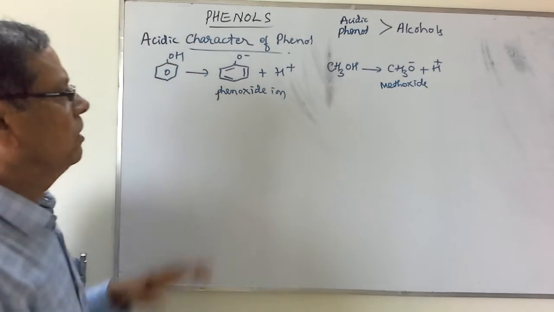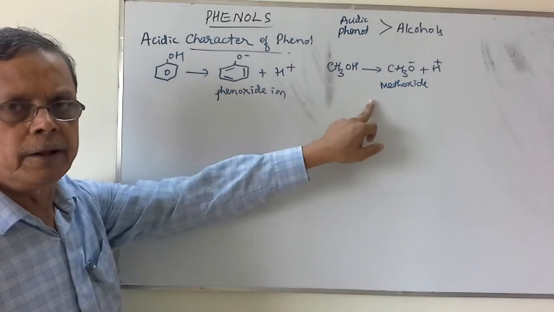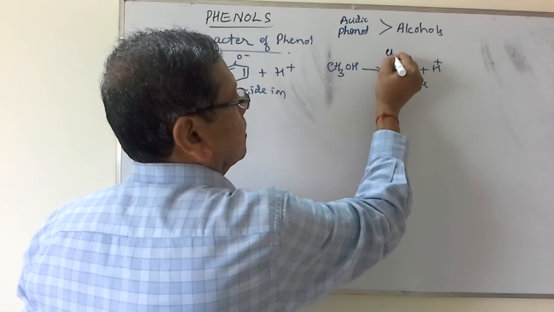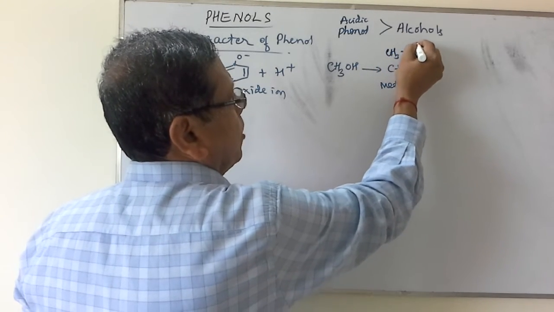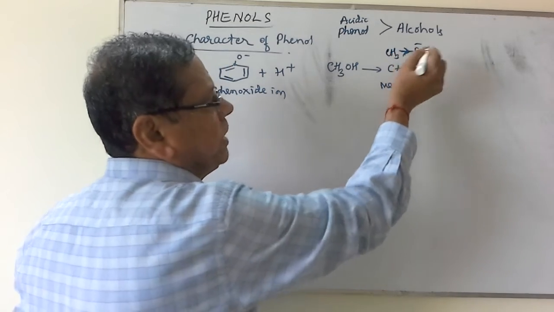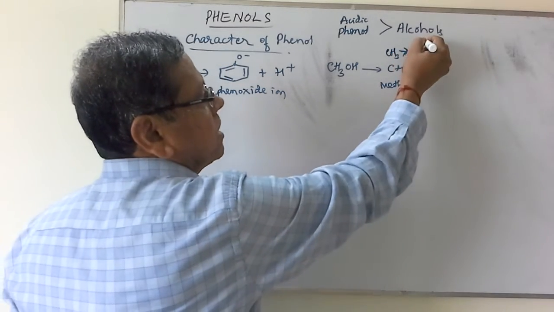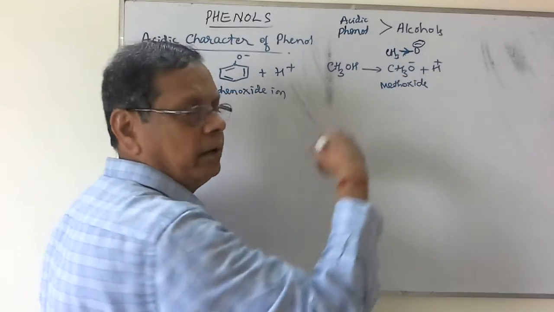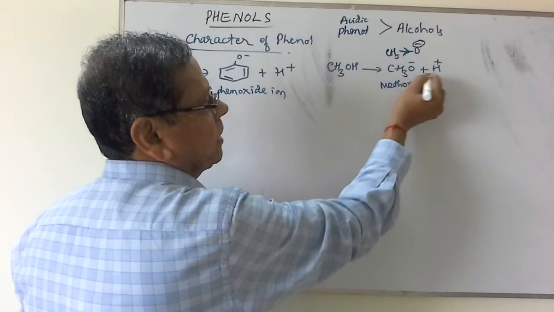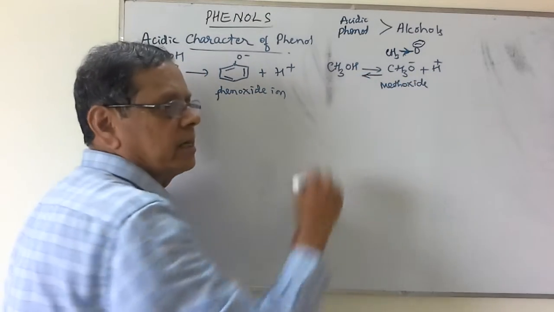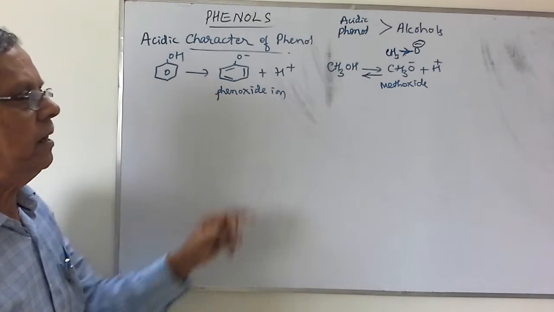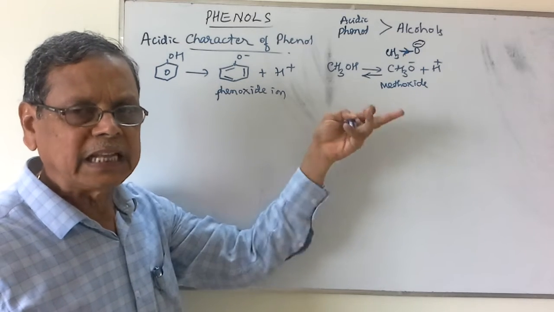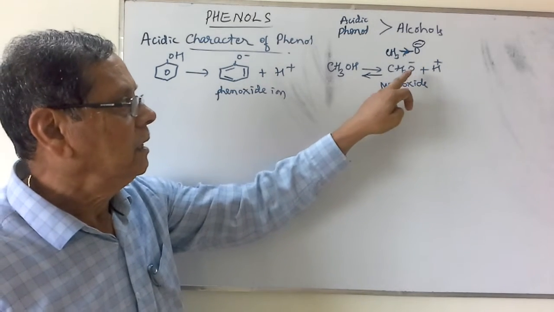When we compare this phenolic group as well as an alkyl group, alkyl group is a positive inductive group. Suppose you write this carbon oxygen bond. This is having positive inductive effect. That's why the negative charge on the oxygen atom will increase. That's why the tendency to accept the proton will be more. That's why instead of methoxide ion and hydrogen ion, it will be a reverse reaction that is easily taking place. That's why the loss of proton from the methanol or any alcohol is less possible because of the less stability